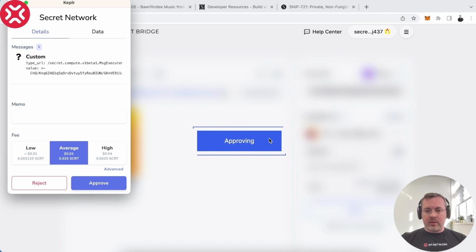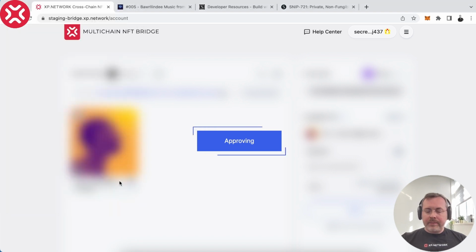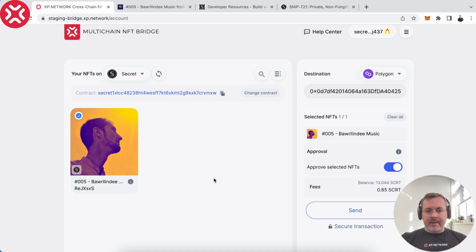Okay, so as you can see, there's a pop-up window for Keplr Wallet. We don't have to go to average. We can actually select low and it should work. Usually it works unless the chain is congested. Okay, this NFT has been approved.